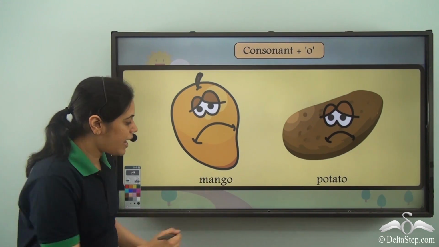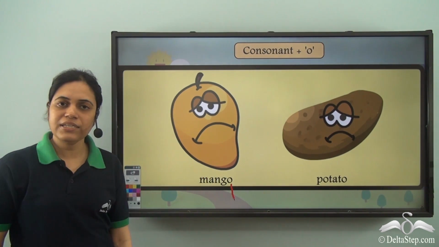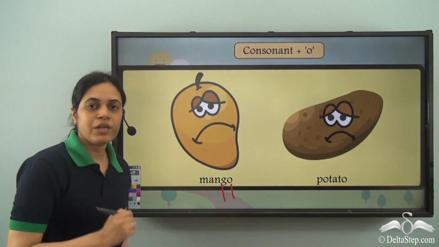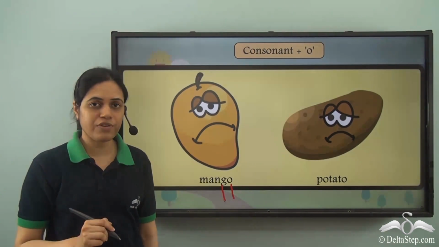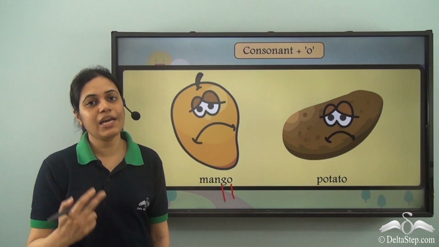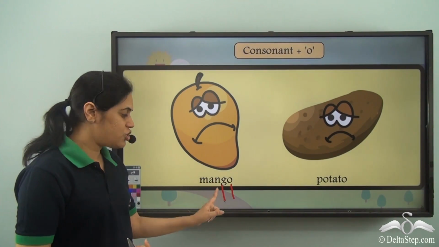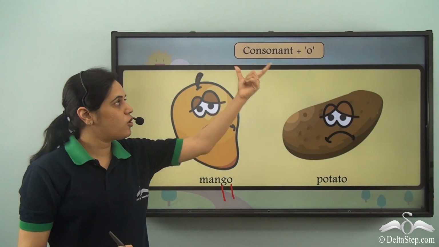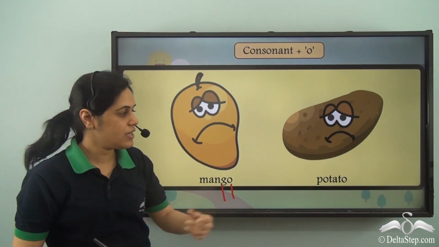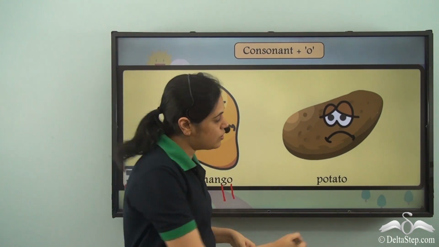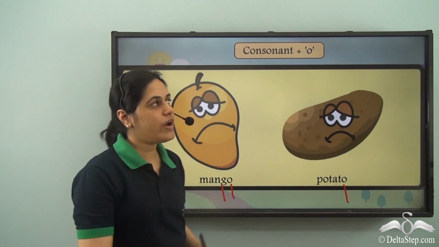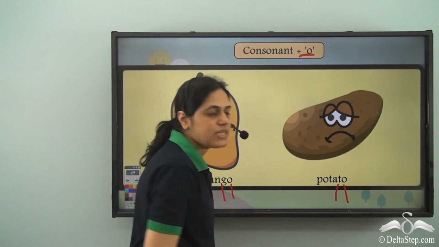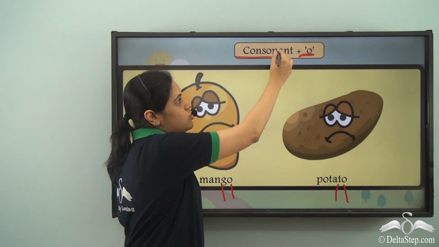If you see, mango has O at the end, and what comes just before O? G. Now G is not a vowel. Vowels are A, E, I, O and U. So G is a consonant. So this is a word which has consonant plus O at the end. Same goes for potato. Potato has O at the end. And just before O is T, which is a consonant.